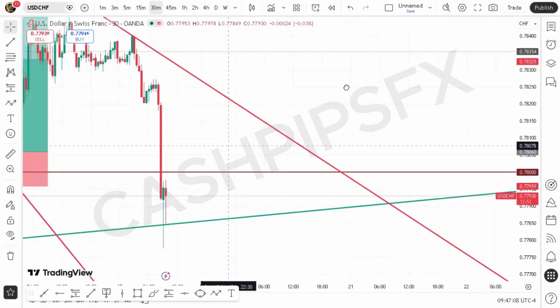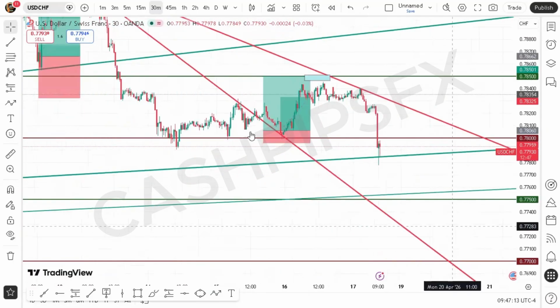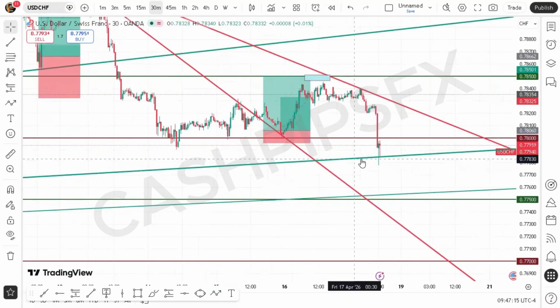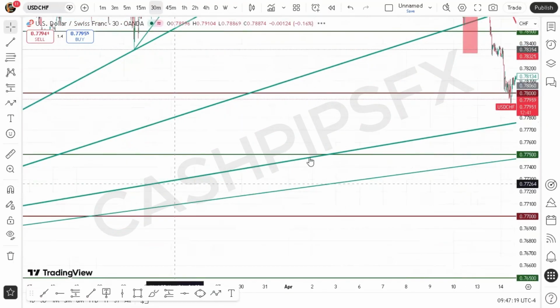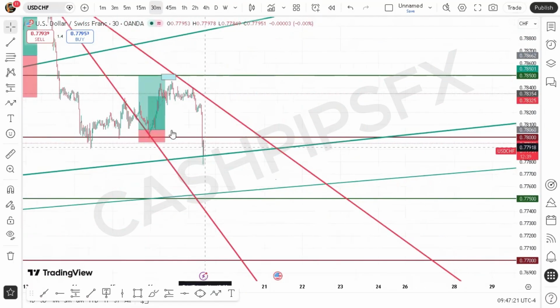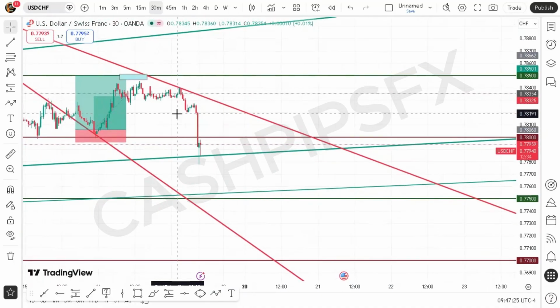So moving forward, we have the USD CHF. The same playbook. The market broke this trend line, and then the market comes to retest that trend line. Now also we have this trend line that has held the market above, but we have the psychological level that we have over here. So we really would think that the market is reacting off of this psychological level, even before it reaches the trend line.